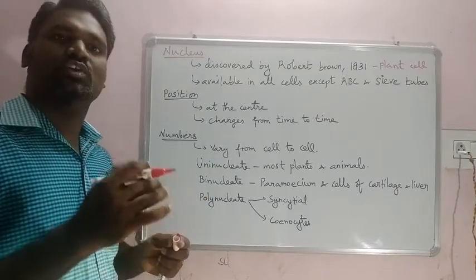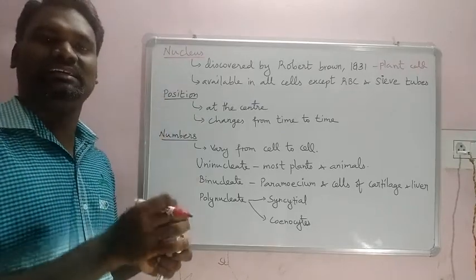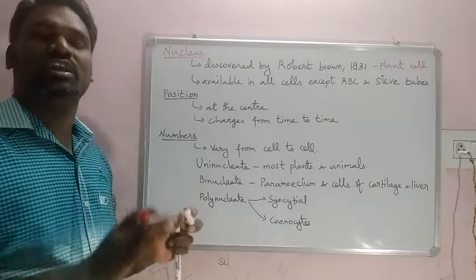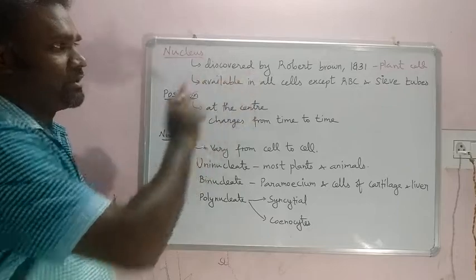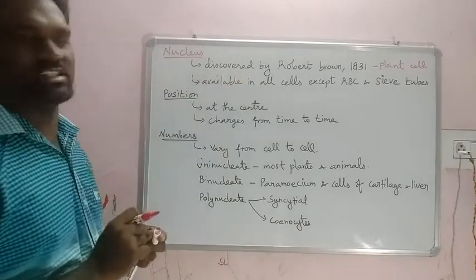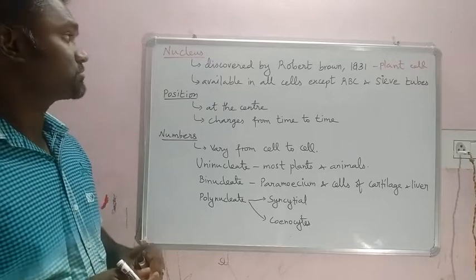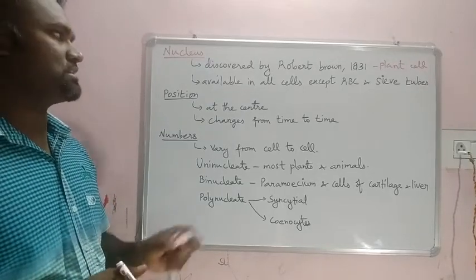There it is called nucleoid because there is no nuclear membrane around it, but the genetic material which is available inside the nucleus is surely available in a prokaryote. It is available in all cells except RBC and sieve tubes. From the animal side, RBC do not have a nucleus. Sieve tubes also do not have a nucleus. These are the two exceptions.